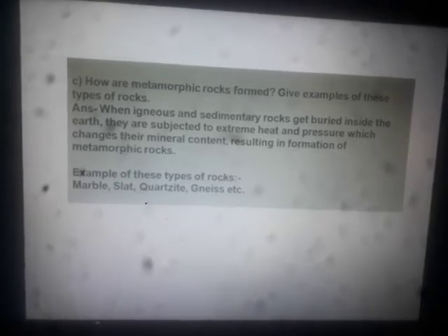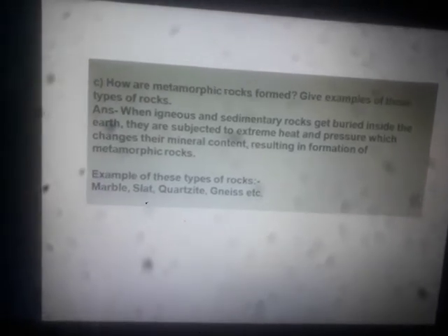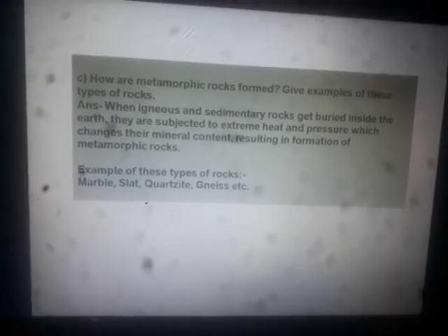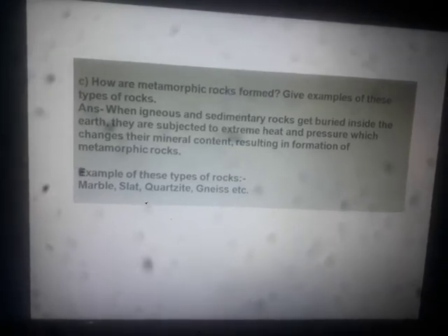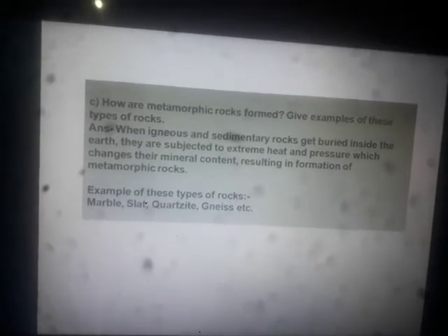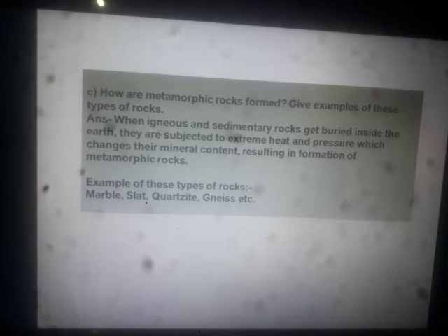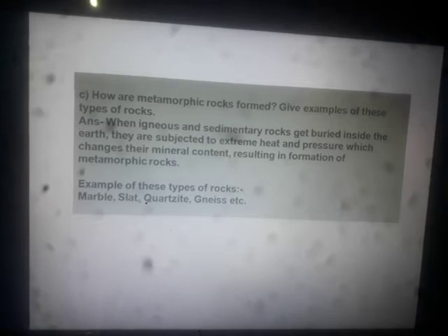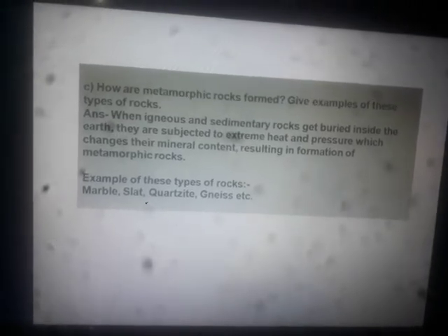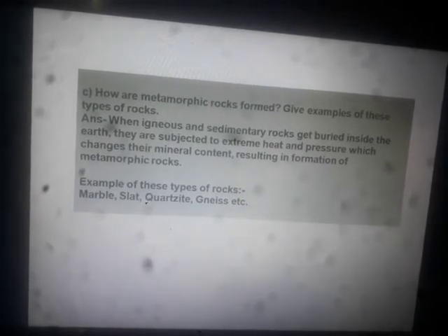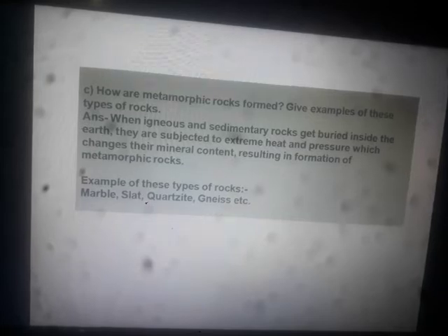One more question is attached to it. You have to give examples of these types of rocks. I just told you there are several examples, and all these rocks are formed from either igneous or sedimentary rocks. Examples: marble, slate, quartzite, gneiss, etc. These are some of the examples of metamorphic rocks.